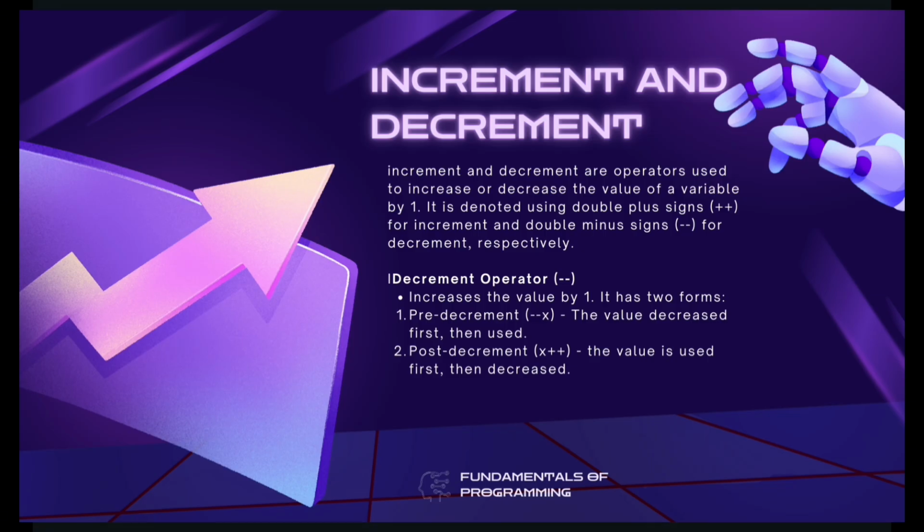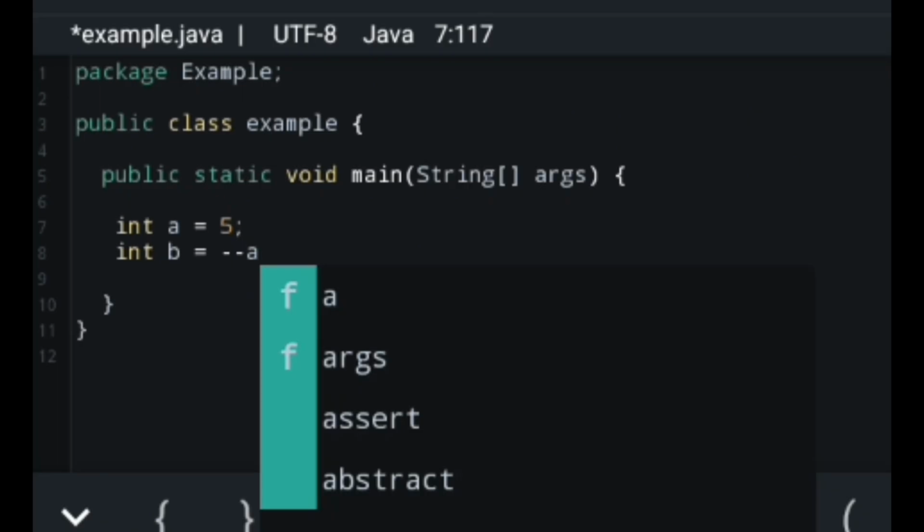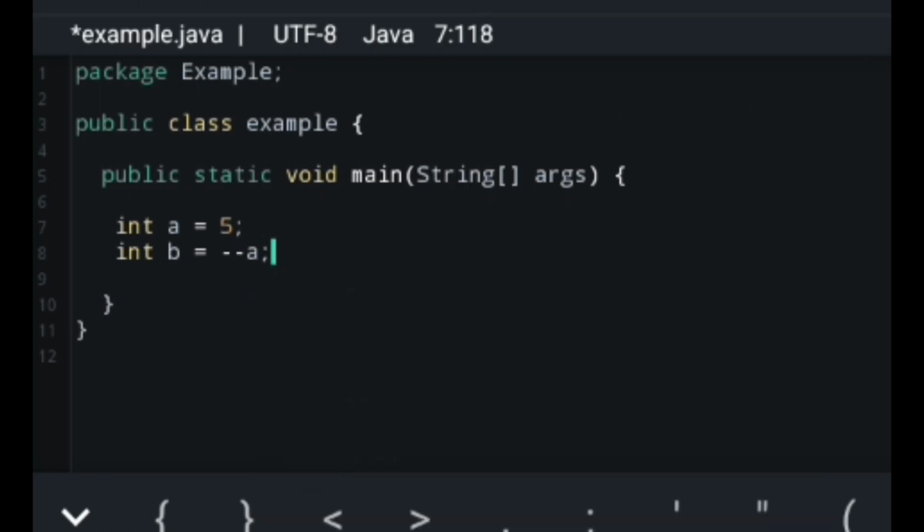In decrement operators, we decrease the value by 1. We have also the pre-decrement. The value is decreased first, then used. Post-decrement, the value is used first, then decreased. So we will be using int a again. Then in int b, we will be doing the same as what we did last time. So let's say in pre-decrement, we will be using the double minus sign first before the value.